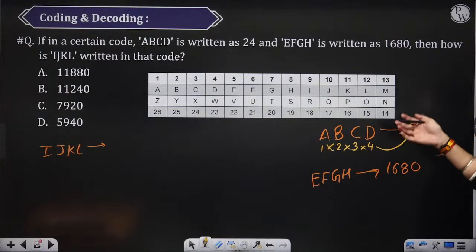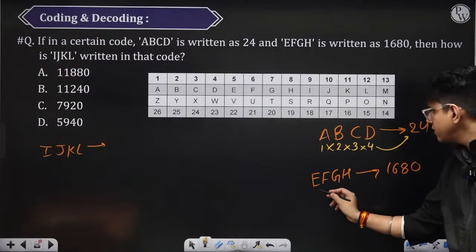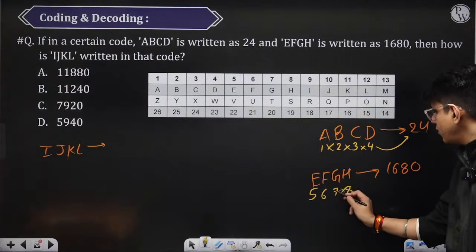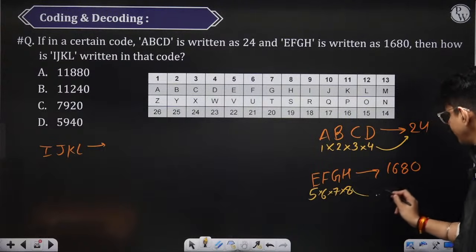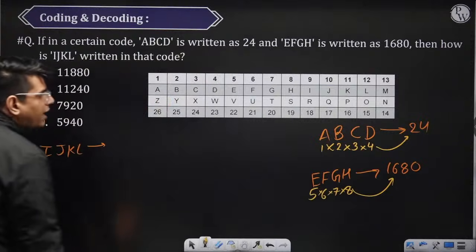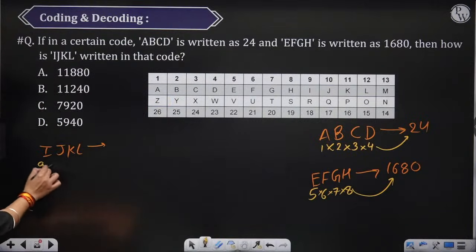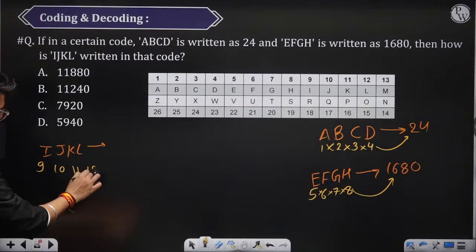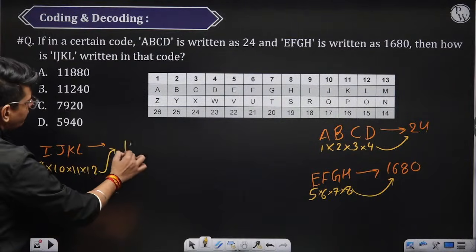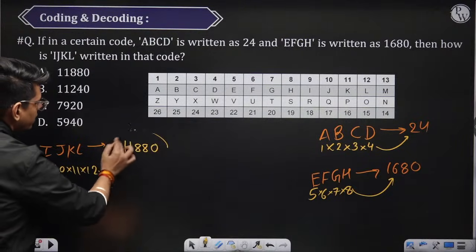Similarly, let's check if the same code follows for the other one also. 5, 6, 7 and 8. If you multiply all these, you will get 1680. So now we will follow the same logic, and what we will do is 9, 10, 11 and 12. We will multiply all these. If you do the multiplication, you will get to 11880.